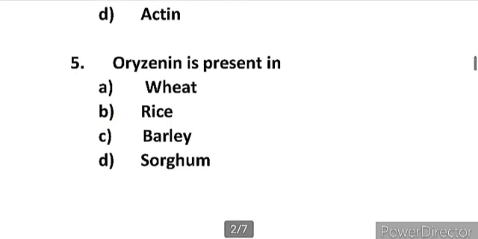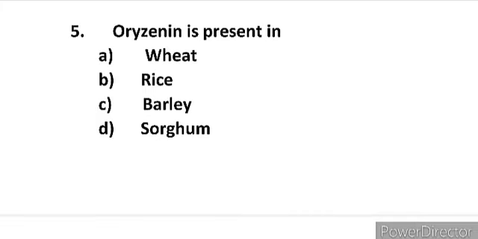Now moving to the next question. Next question is: orexinin is present in, and the options given are A wheat, B rice, C barley, D sorghum. Orexinin is present in rice, so the correct option is option B, that is rice.